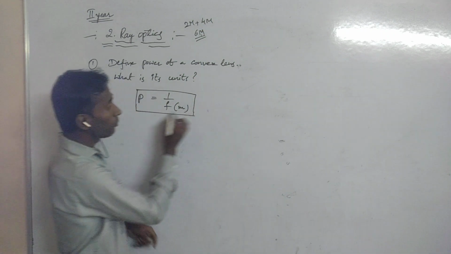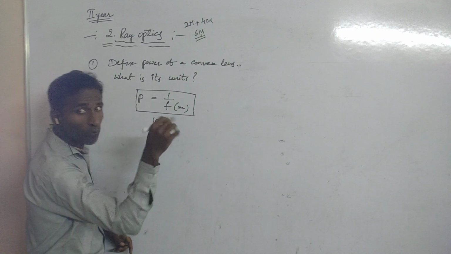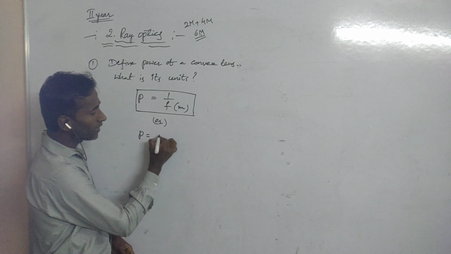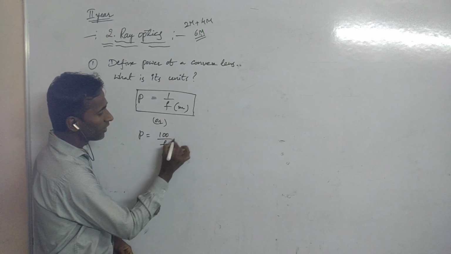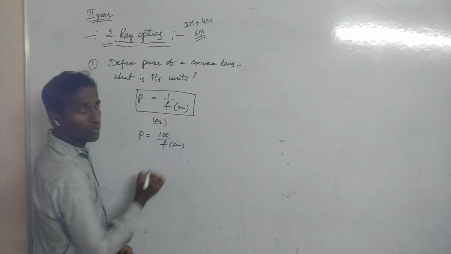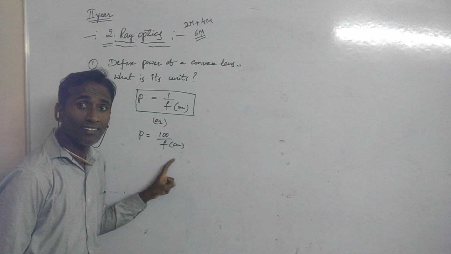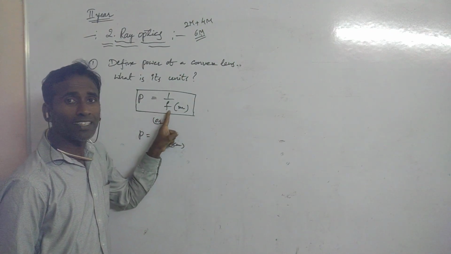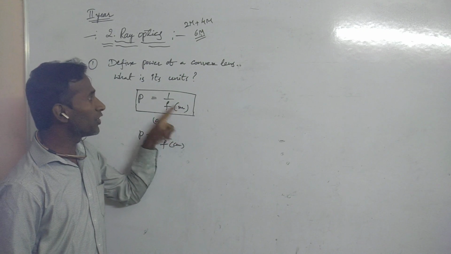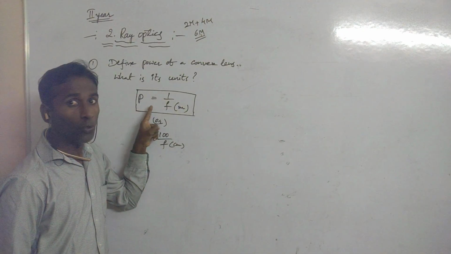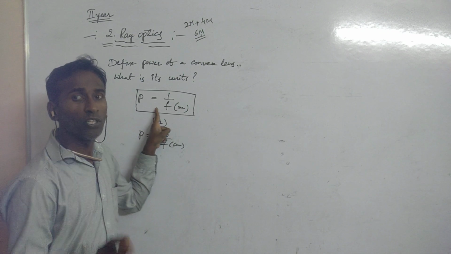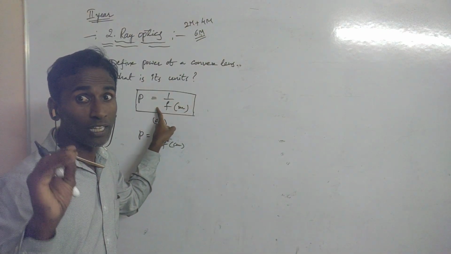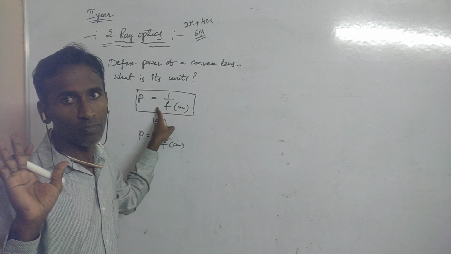Suppose you want to write it with the focal length in centimeters, then you have to take P equals 100 by f, with f in centimeters. If the focal length is in meters, you use the other formula. Don't forget this one, because you may get a problem in the final exam.